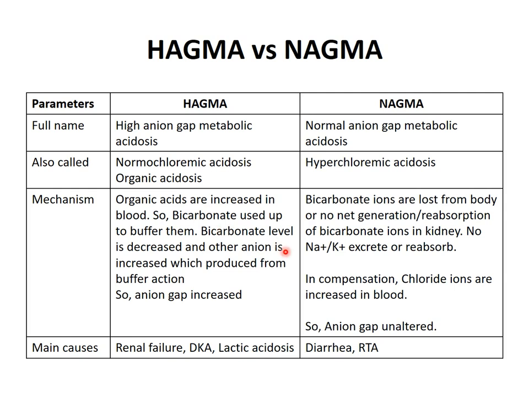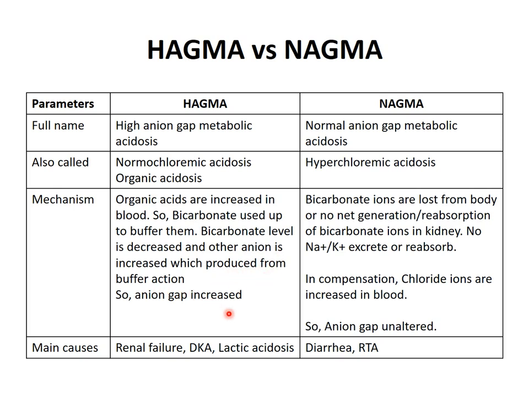So the bicarbonate level is decreased because it has buffered the H plus. But whatever anion is produced from this organic acid, we will see an example in lactic acidosis, that organic anion level is increased, produced from the buffer action.